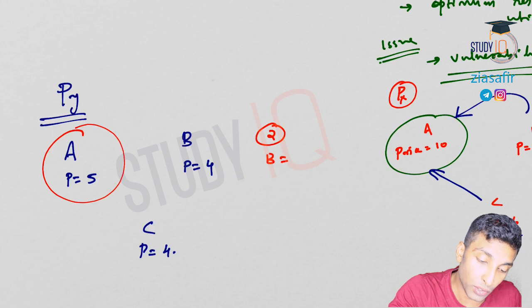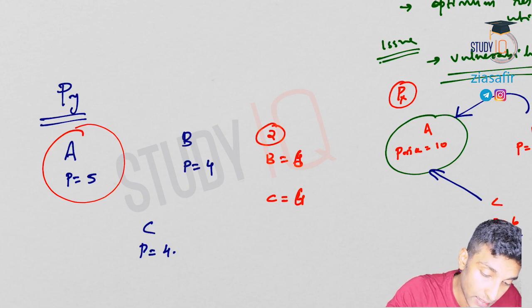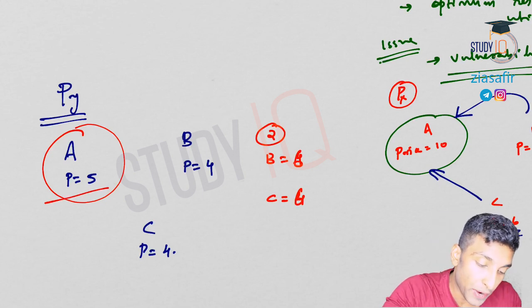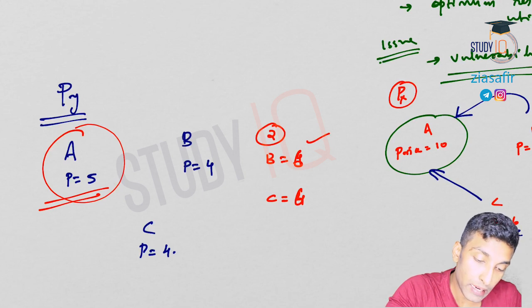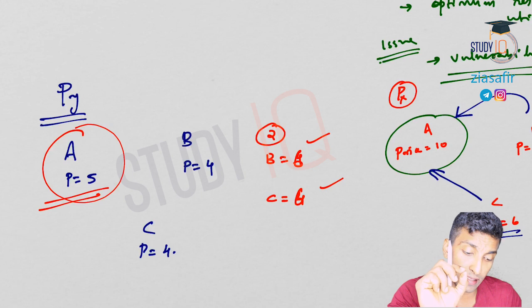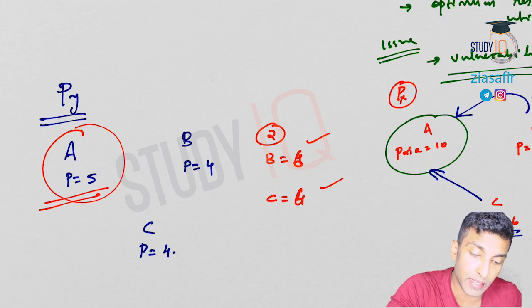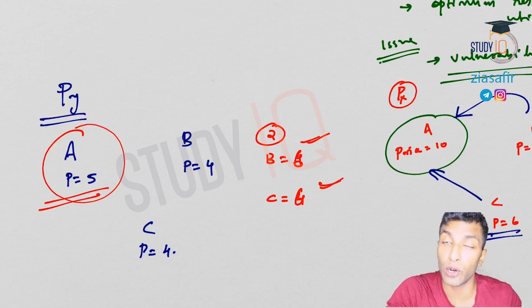So from B how much does it cost? 4. From C how much does it cost? 4. Or rather 4 plus 2, so 6 and 6. In A it will cost 5 rupee only, but for B and C, because of this import duty being added, despite the fact that B and C are better and more efficient than A, you are not able to make a trade. Why? Because here it is 6 rupee. It is still a loss for you because of the import duty, right?